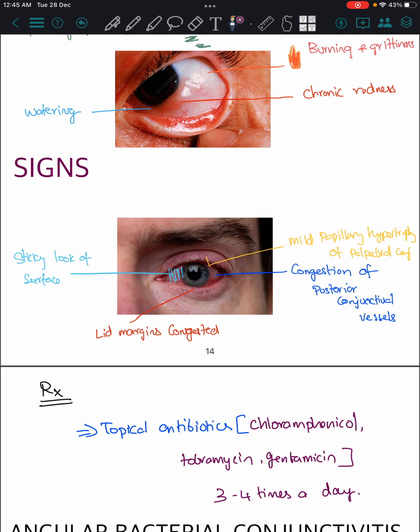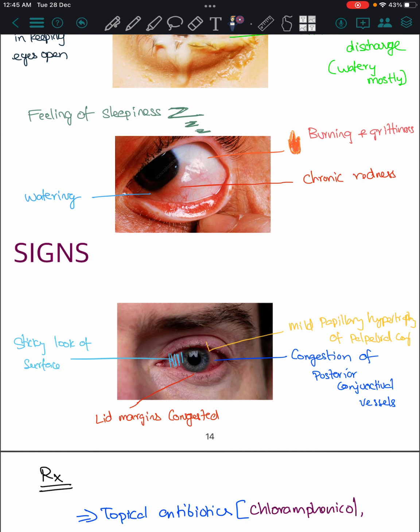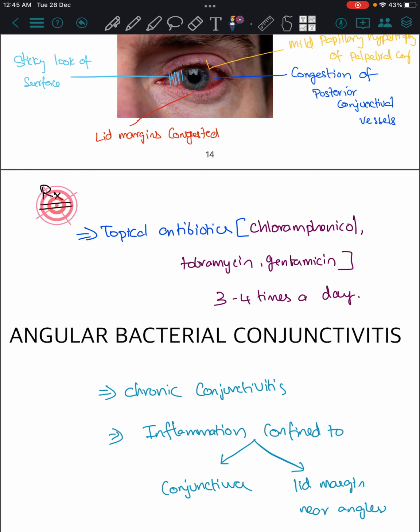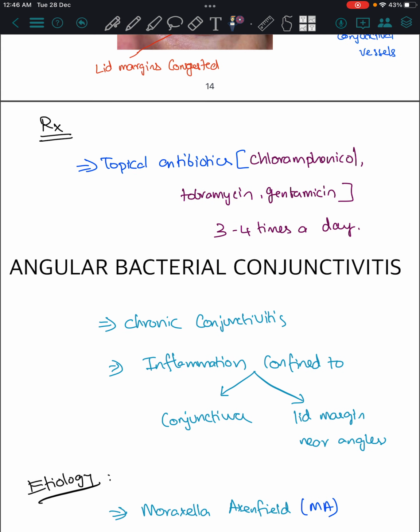Then in the signs, there will be a sticky look of the surface. The eye will look sticky, or sleepy. Lid margins are congested, the conjunctiva is congested, and there is mild papillary hypertrophy of the palpebral conjunctiva. The lid margin is hypertrophied, the conjunctiva is hypertrophied and congested, and the lid margin is congested. The treatment is topical antibiotics: chloramphenicol, tobramycin, gentamicin, as seen in the acute condition. We need to give it 3 to 4 times a day.